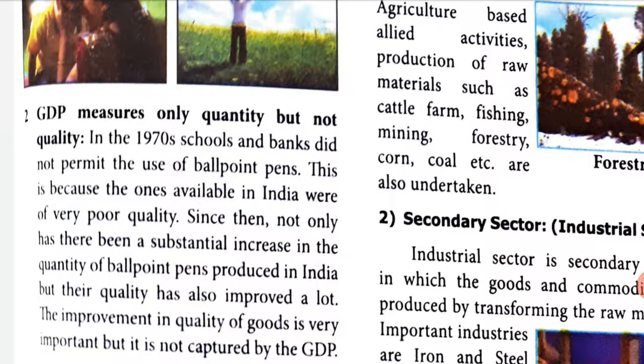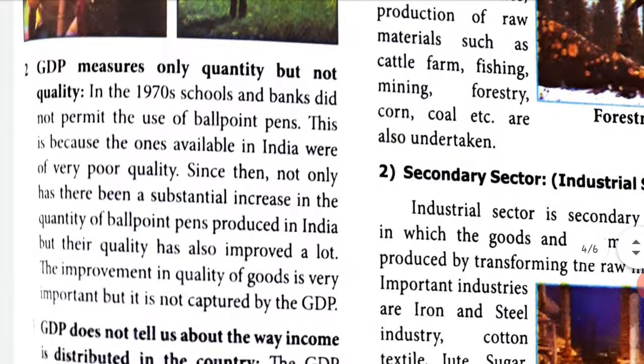Quality is there. In 1970, schools and banks did not permit the use of ballpoint pens. So if you know, in 1970, children were not allowed to use ballpoint pens. Even now we don't allow. This is because the ones available in India were of very poor quality. So those days ballpoint pens were of poor quality.